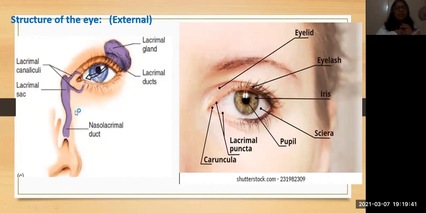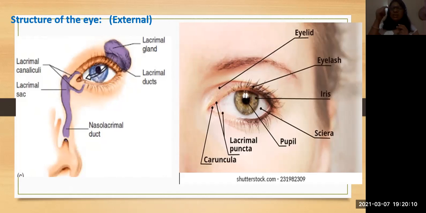And including this, if you see some other parts, the lacrimal duct, these are the lacrimal glands. There is one lacrimal gland above the eyelid, and here in this part, which is connected to the what? The nasal duct. So whenever we start crying, at the same time we start to get mucus through the nose also.